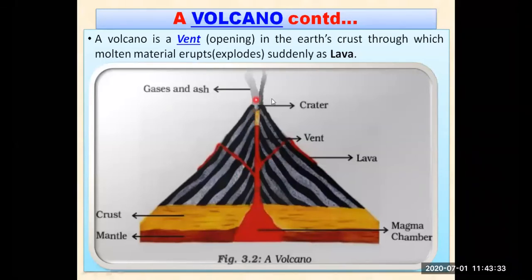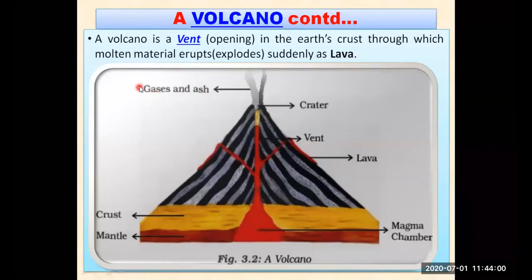But you can see here on the top, that is the large area from where this particular magma is coming out. That particular place from where it is coming out, that is the mouth of the volcano, you can say. That is also known as the crater. Not only the magma comes out, along with magma a lot of gases and ash, है ना, धुआं और gas, दोनों चीज बाहर आते हैं along with this magma.